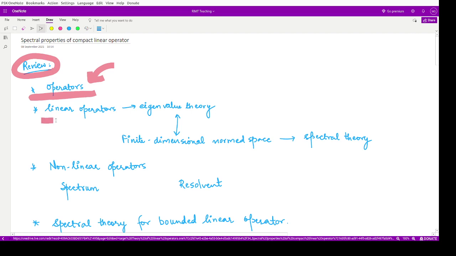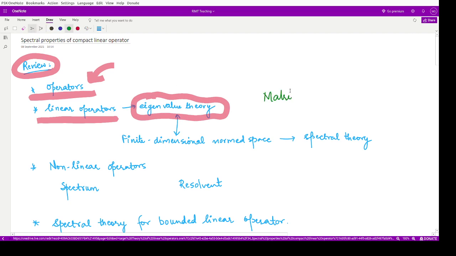We studied about linear operators. We studied about the eigenvalue theory corresponding to operators by relating operators to the matrices. So basically, we have related matrices and operators together, because whenever we talk about linear operator, that could always be associated with a matrix, and we know there is a well-known theory which is the eigenvalue theory, which is available for every kind of matrices.